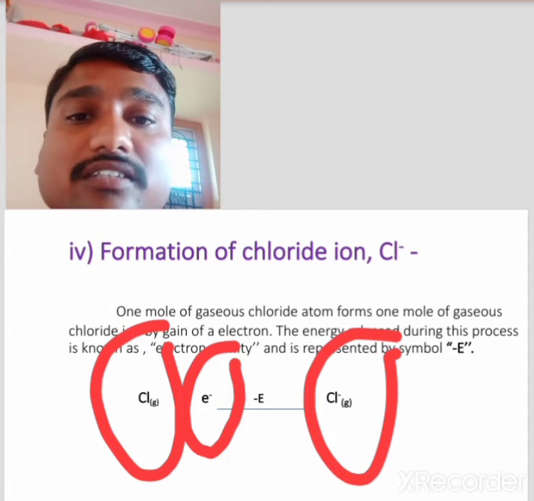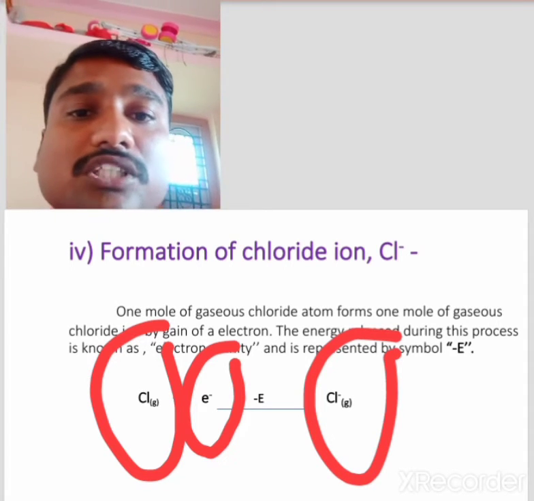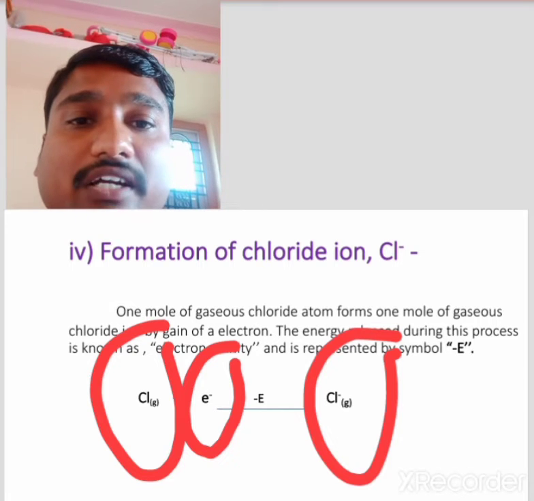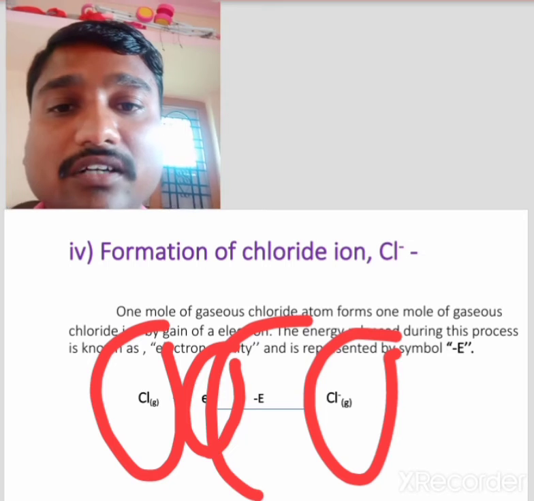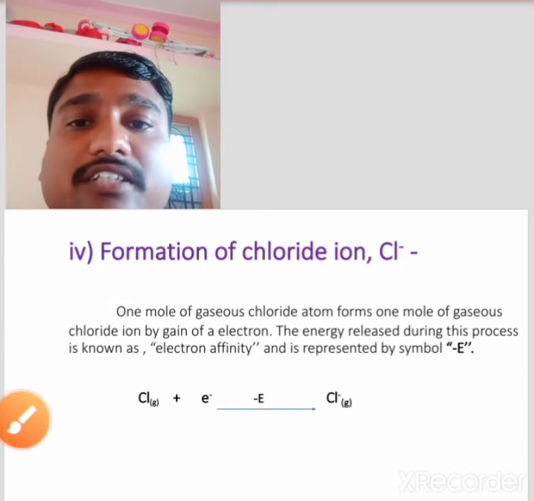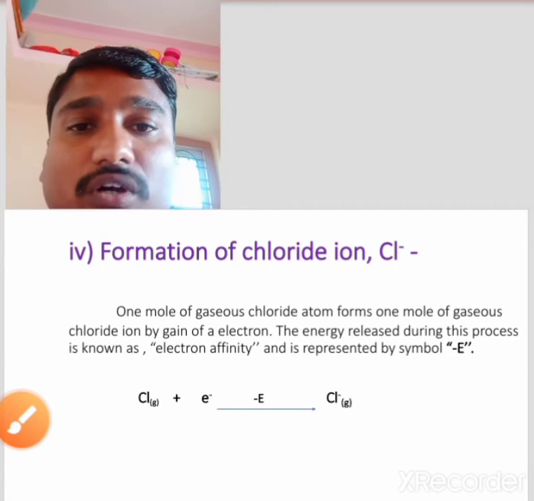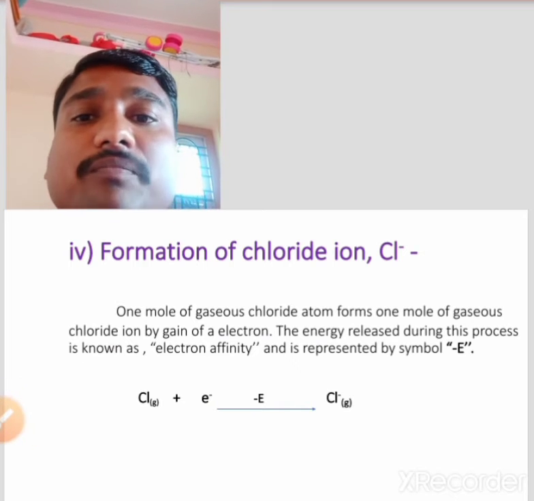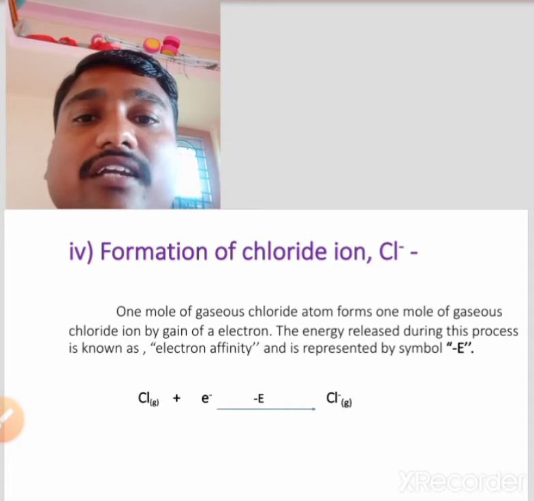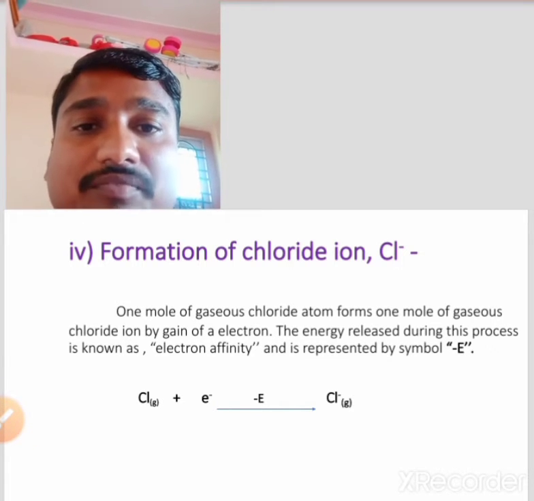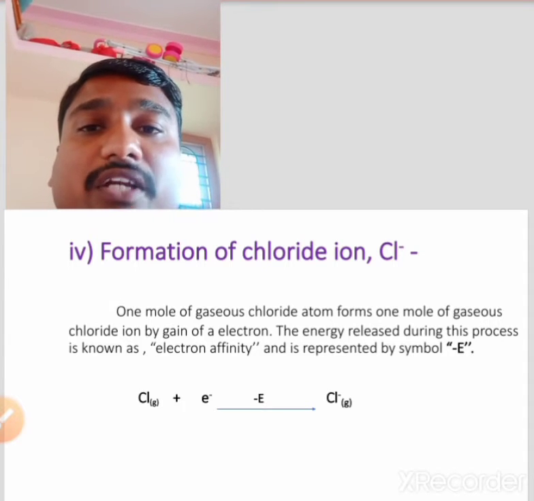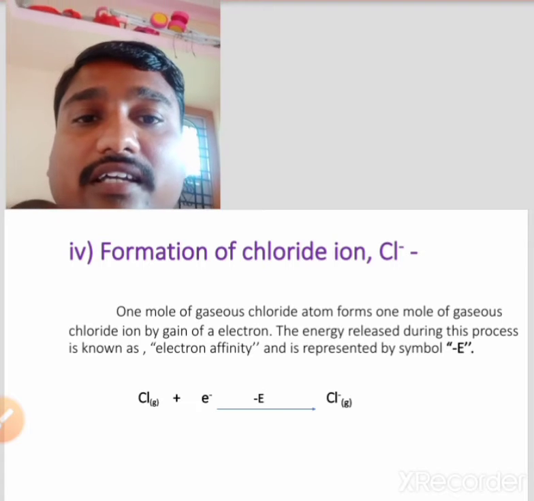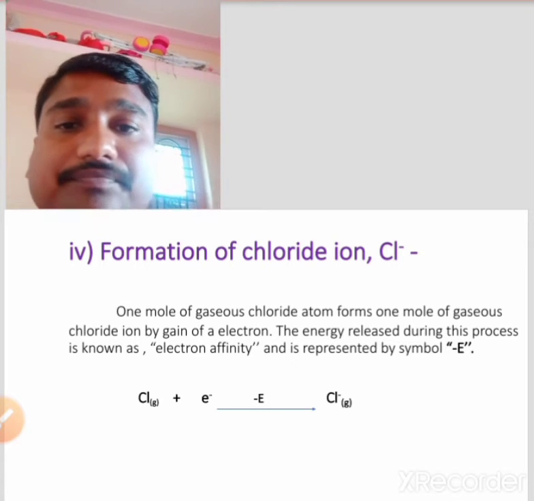The energy released during this process is known as electron affinity, and is represented by the capital letter E.